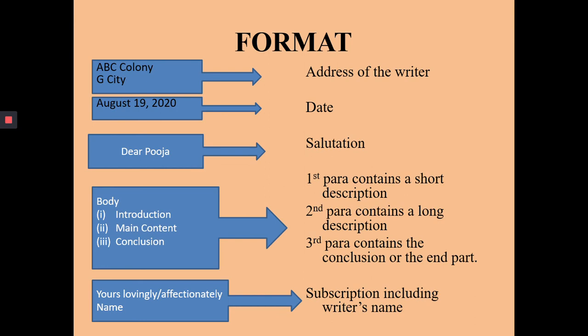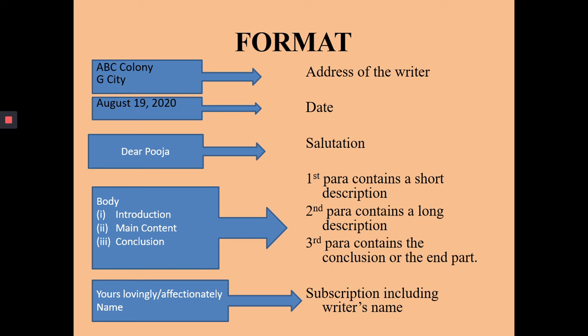Here we have the very format of the letter writing to be followed. This is the format of an informal letter. We begin with the address of the writer, then comes the date in American format, then we have the salutation which begins your letter, and then we talk about the content.